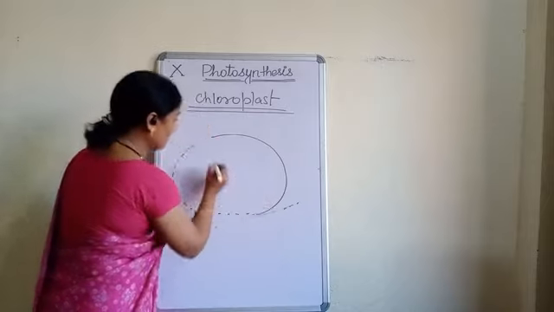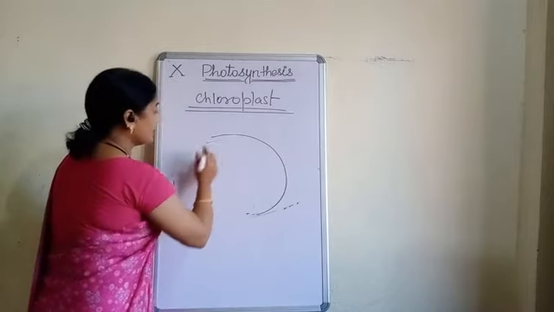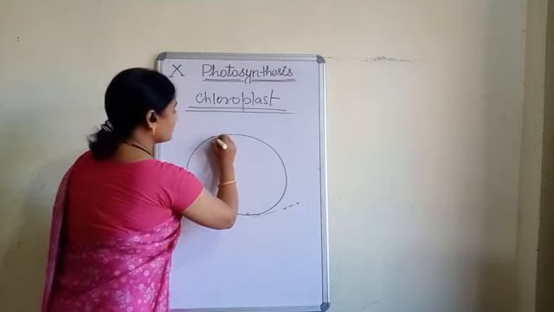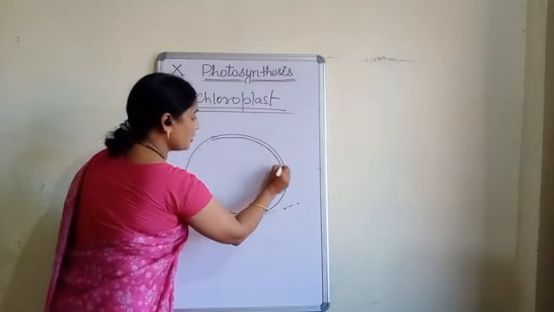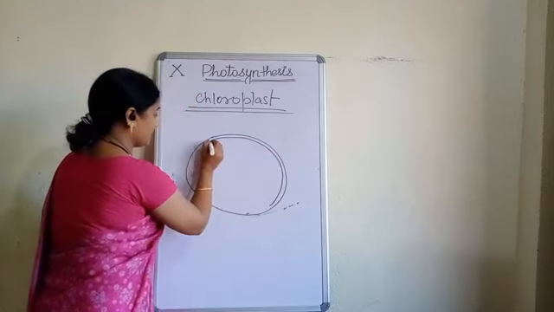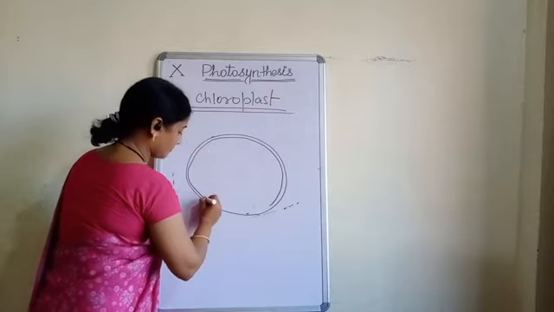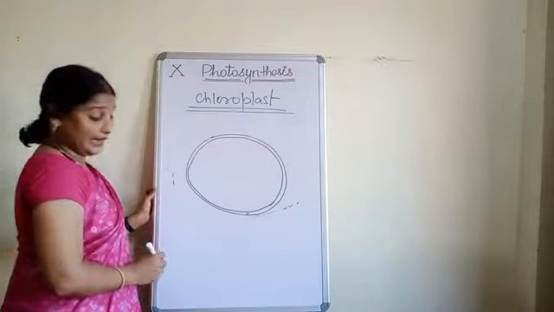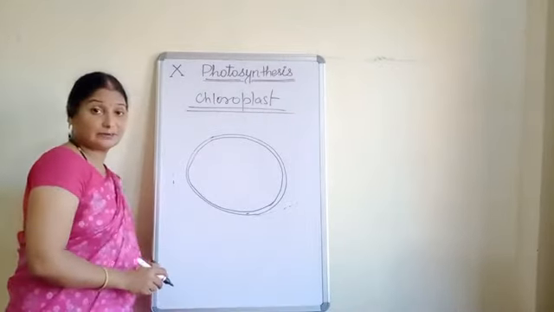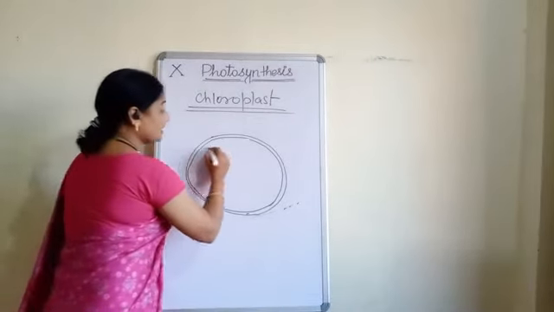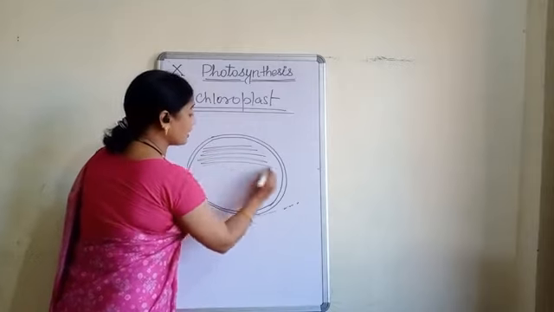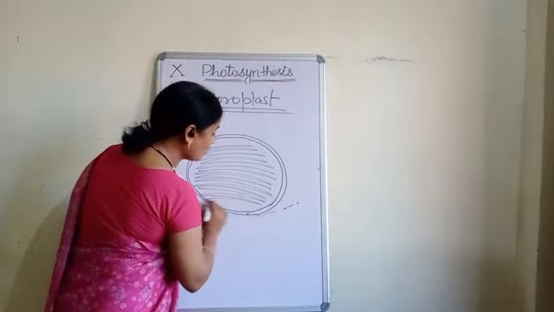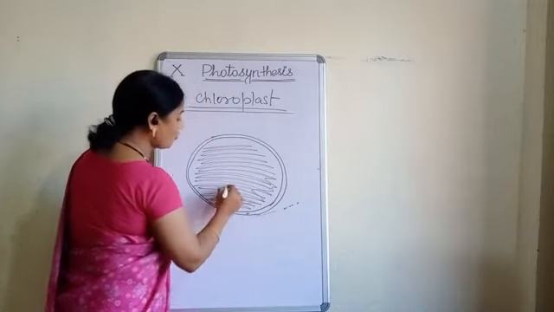So it's better to draw a double layered structure. Now, inside the chloroplast, we can see a matrix or liquid-filled fluid, and this is called stroma.